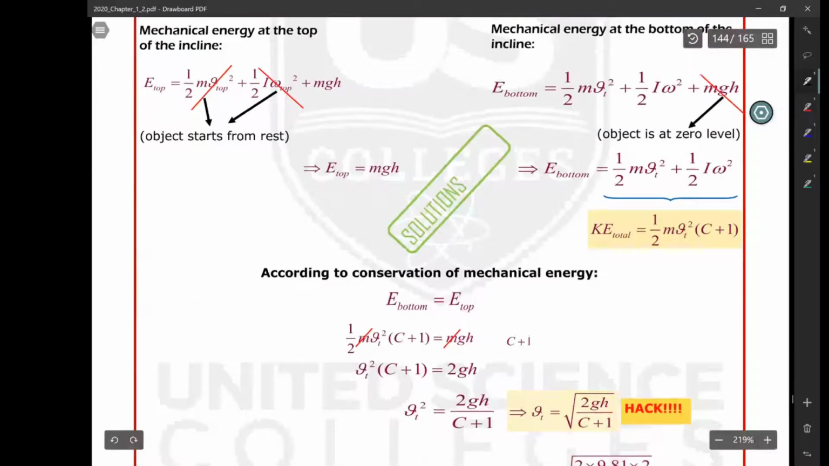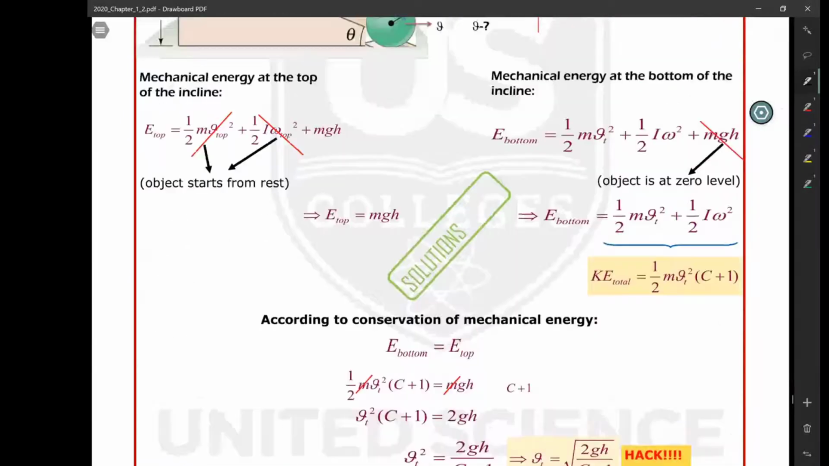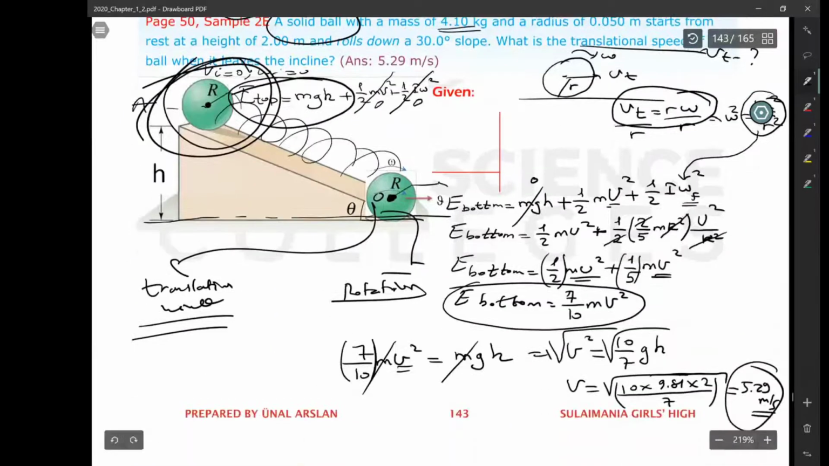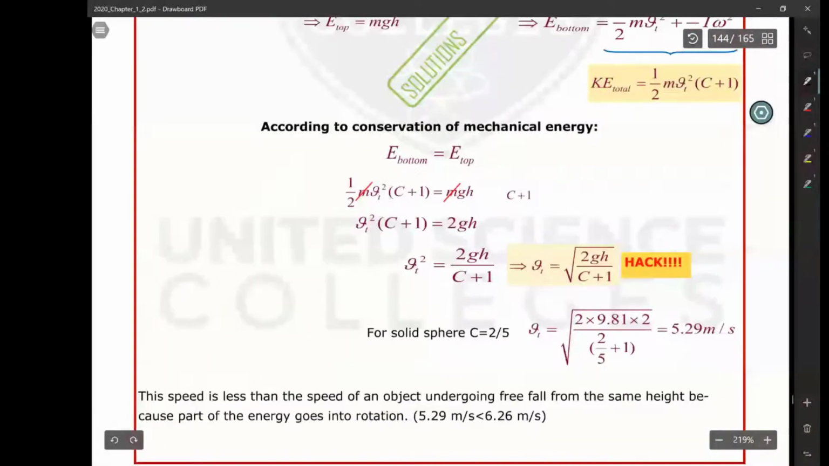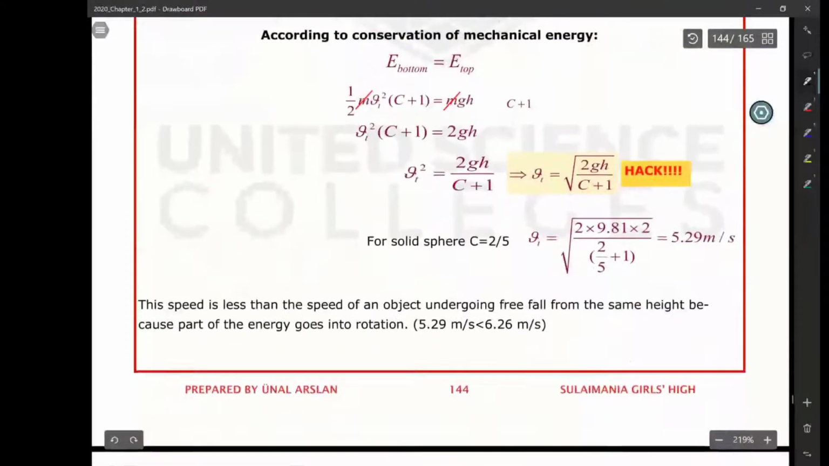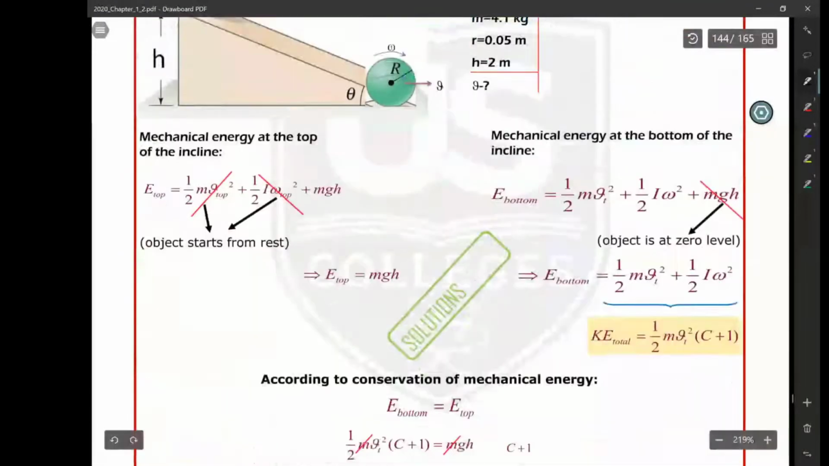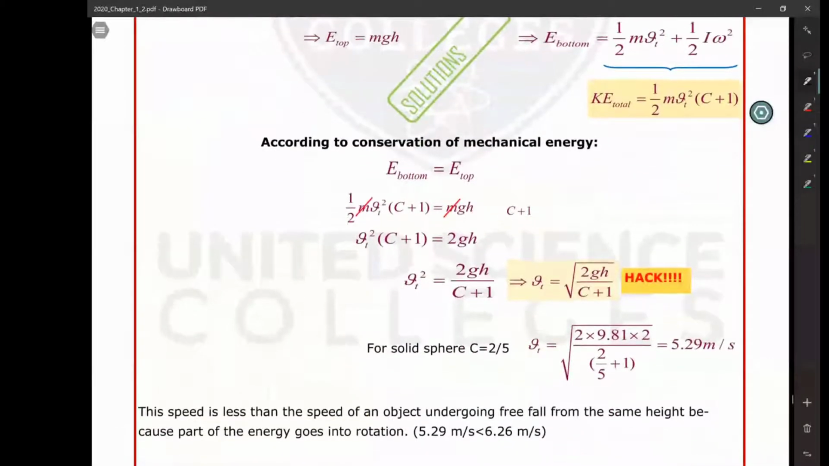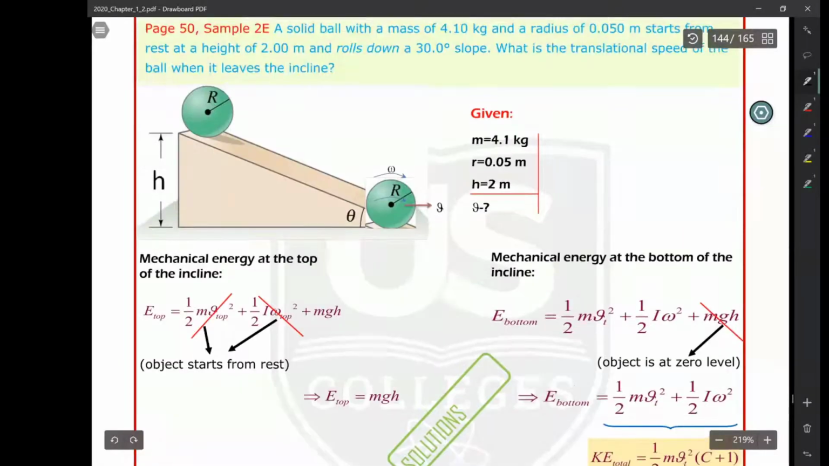I will briefly show the hack to you. This hack, in fact, comes from what I did in here. Every step I did here will give you a hack. The proof is put in here at page 144. Because the questions are all very similar, this hack will help you to solve these problems very easily. What this hack tells you,